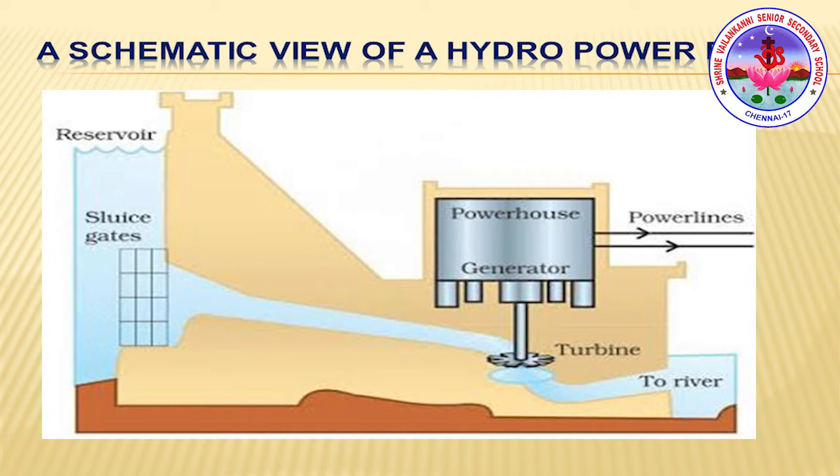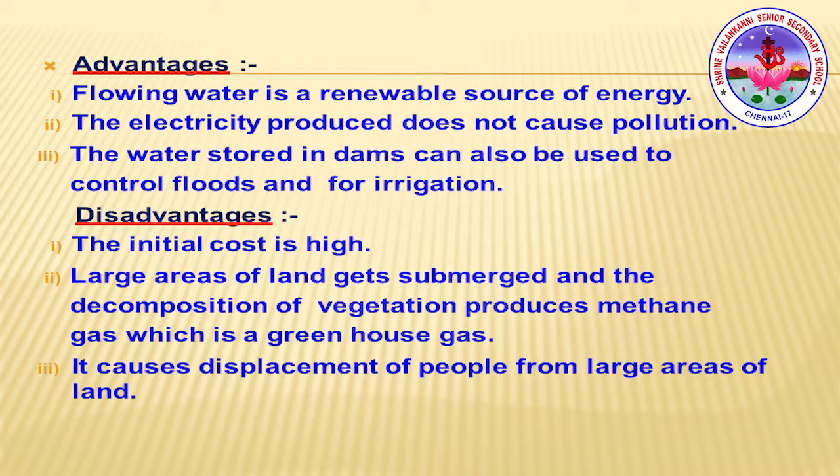The water from the high level in the dam is carried through pipes to the turbine at the bottom of the dam. When fast-moving water coming from the dam falls on the blades of the water turbine, the kinetic energy of the water rotates the turbine rapidly. When the water turbine rotates, the armature coil of the generator rotates rapidly, and in this way it generates electricity. Right. Now, what are the advantages and the disadvantages of the hydropower plant?